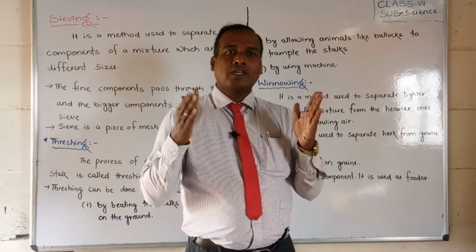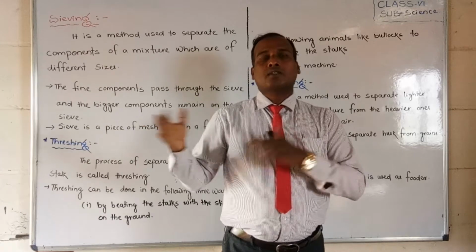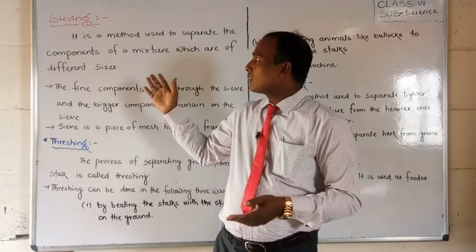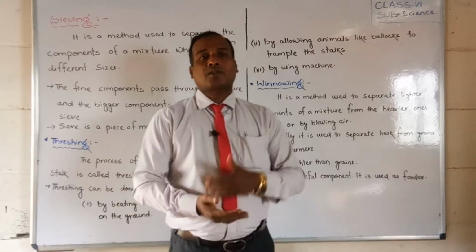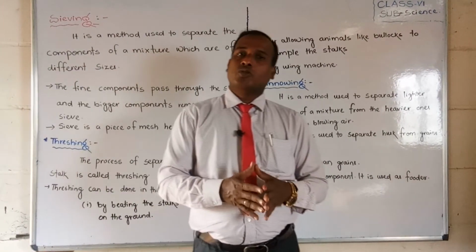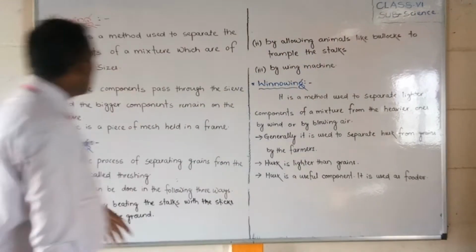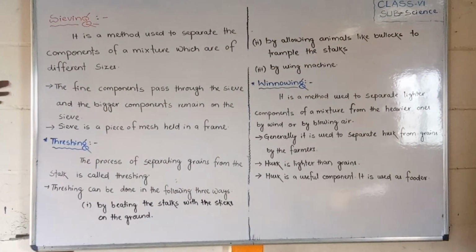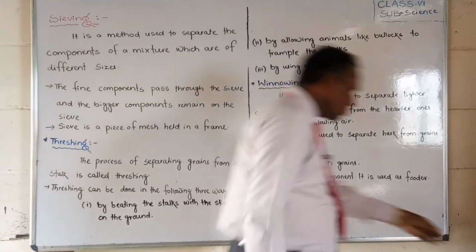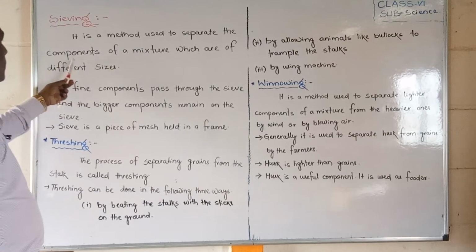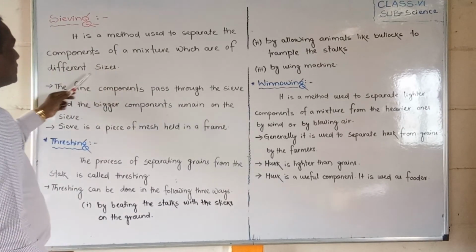Okay, so let us discuss thoroughly the three different methods. Especially we will discuss what sieving is. Next we will discuss threshing, and we will also discuss what winnowing is in this video. So let us see. Students, observe here, what is sieving? It is a method to separate the components of a mixture which are of different sizes.